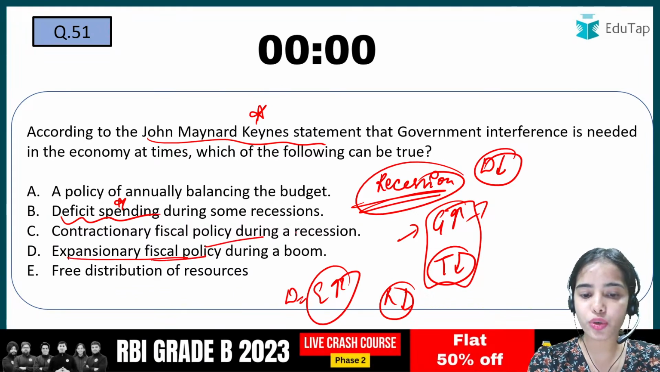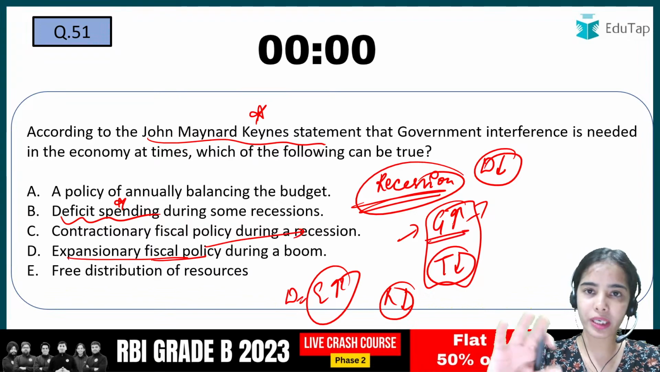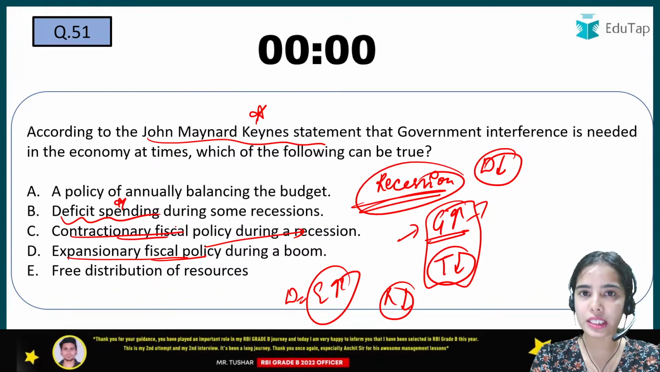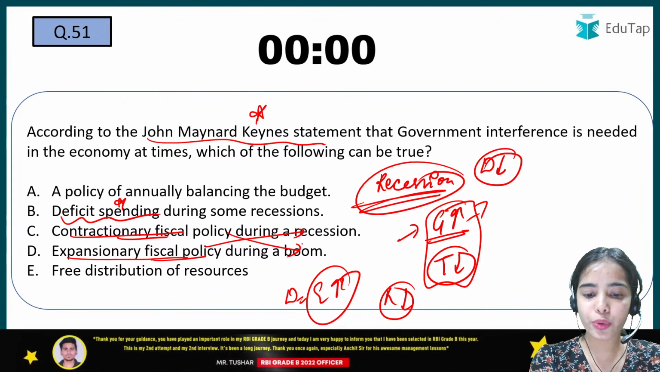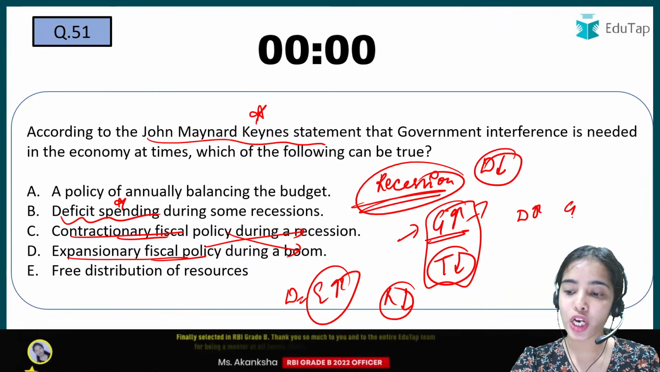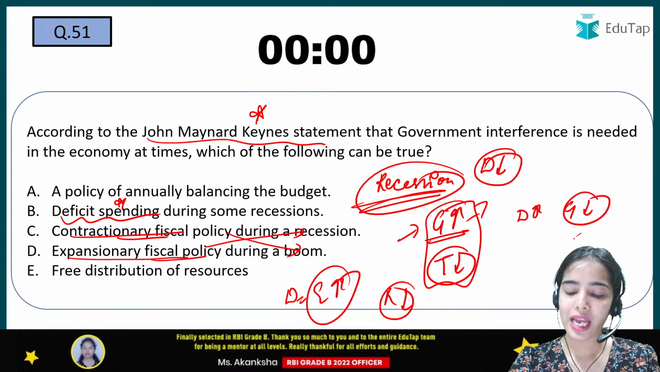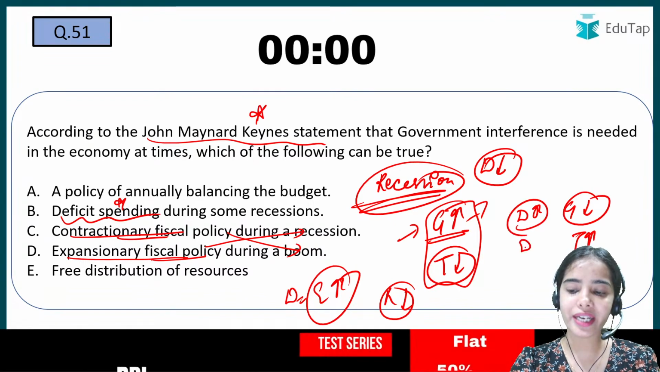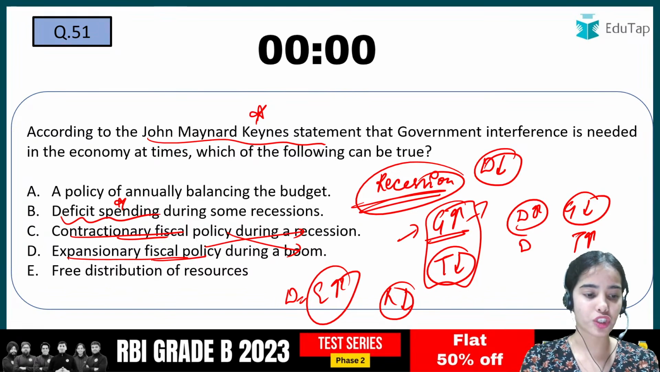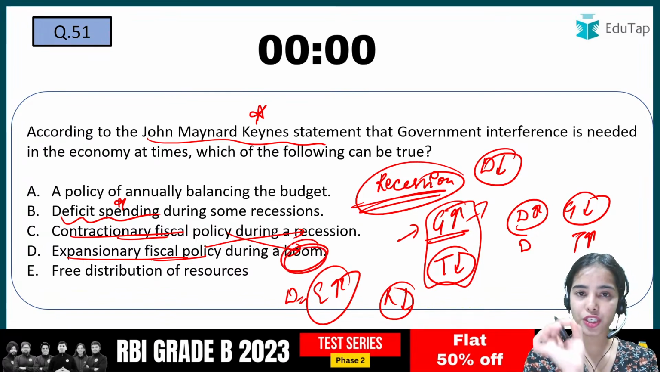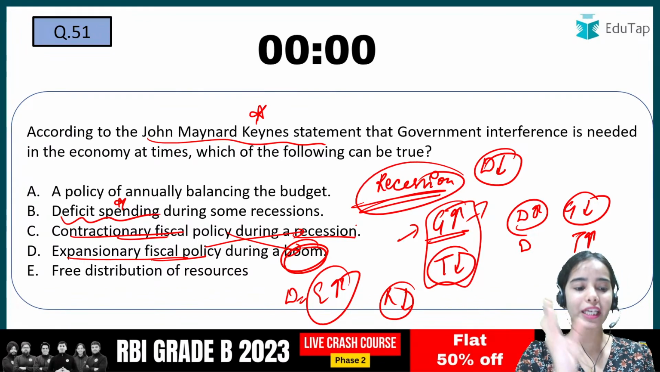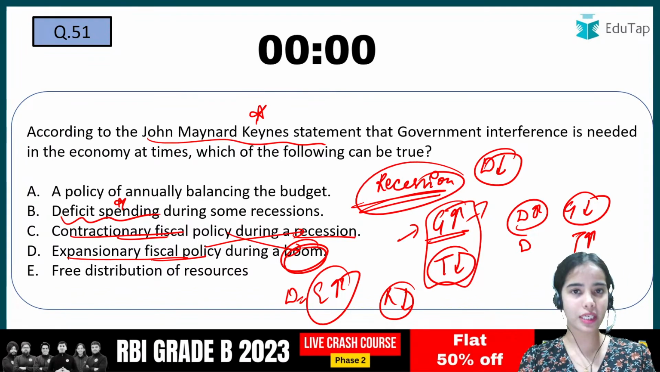Expansionary fiscal policy should happen during recession, that is the government spending should increase, taxes should reduce. And contractionary fiscal policy should happen during a boom. During a boom, demand is already very high, so the government spending should reduce and taxes should increase so that the demand can be controlled, because demand is increasing very fast. Supply is not able to increase that much. So during boom, contractionary fiscal policy should happen. During recession, expansionary fiscal policy should happen. Deficit spending is okay during recession.